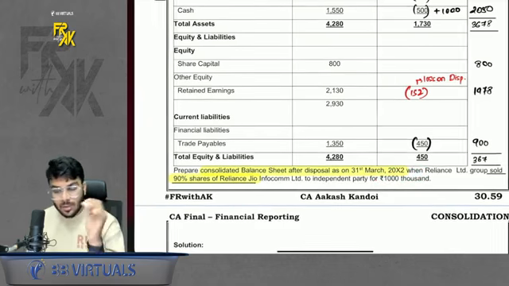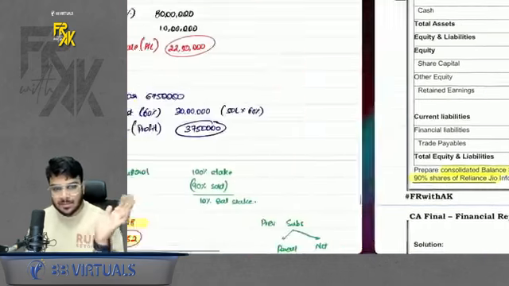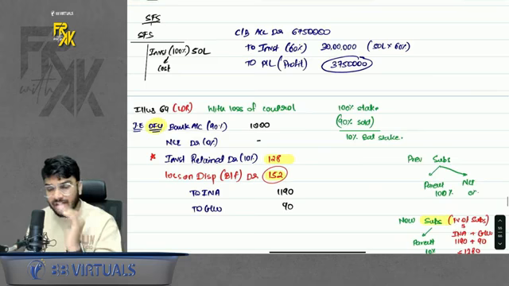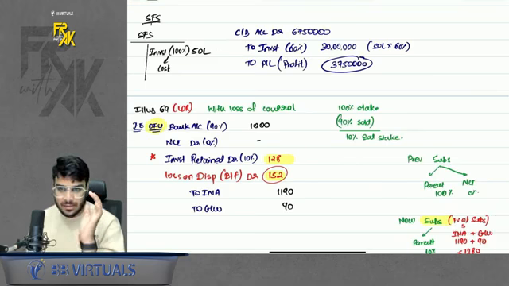Control gone. Because our stake was 100%, selling 90%. How will you pass the entry? First pass the entry. Even if the balance sheet is asked, first pass the entry. How will you pass the entry?